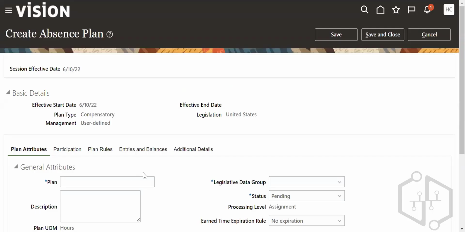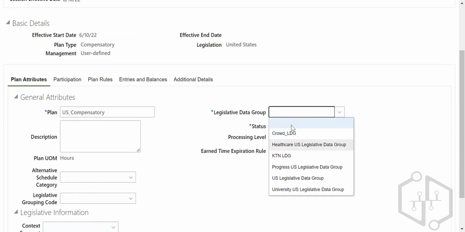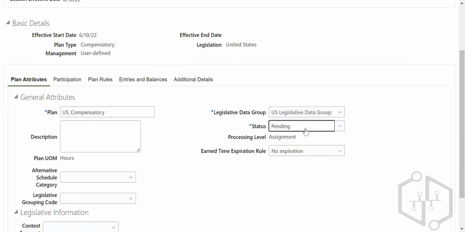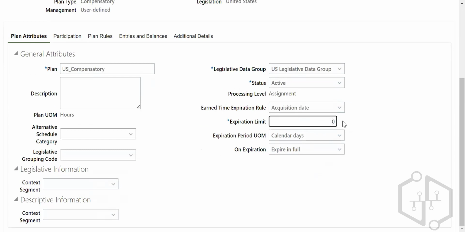Continue. Plan. Description. Right here, US legislative data group, status active. No expiration. Date. Expiration date 10 calendar days on expiry.